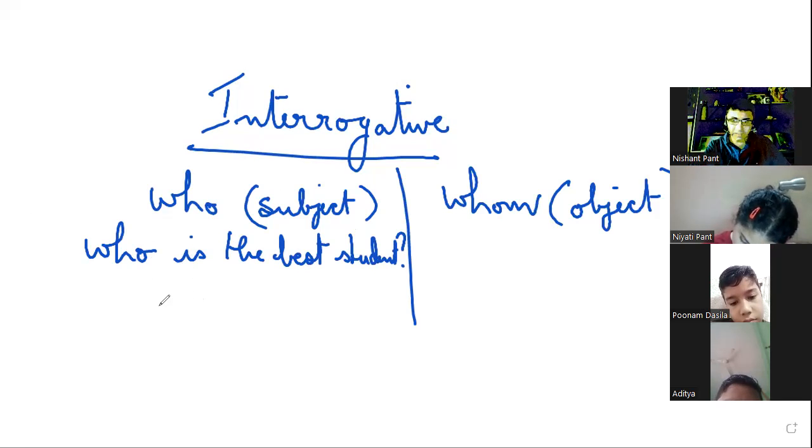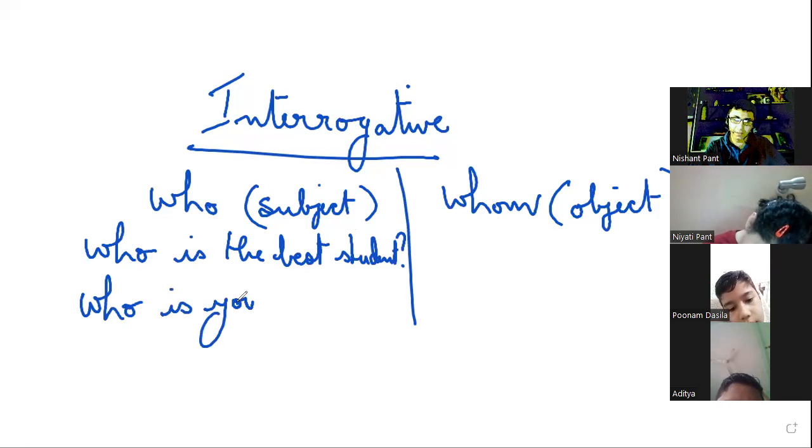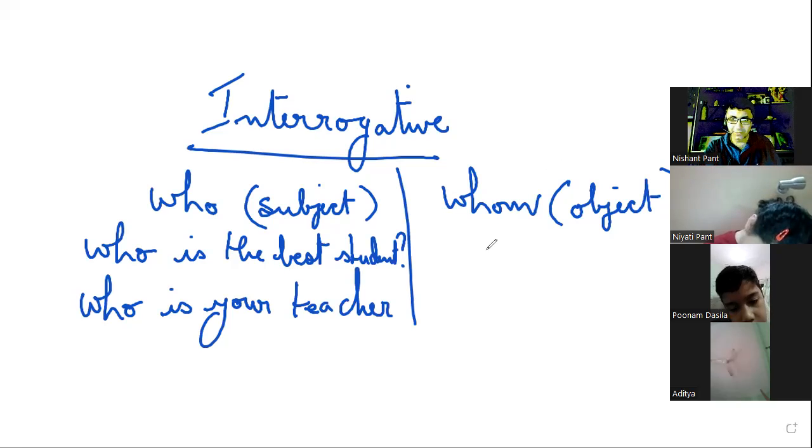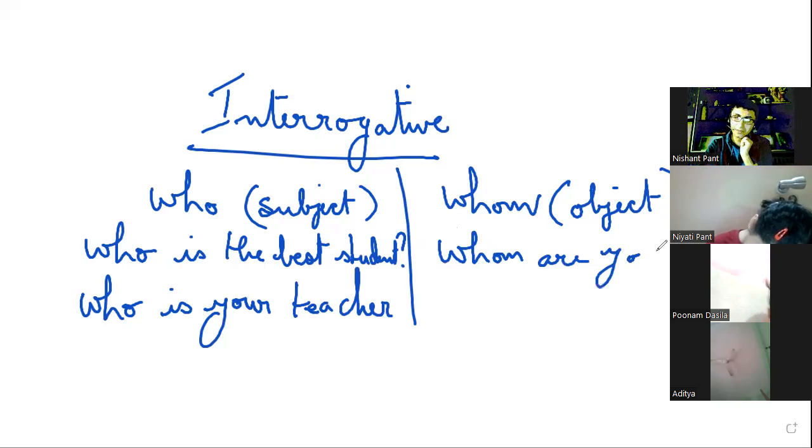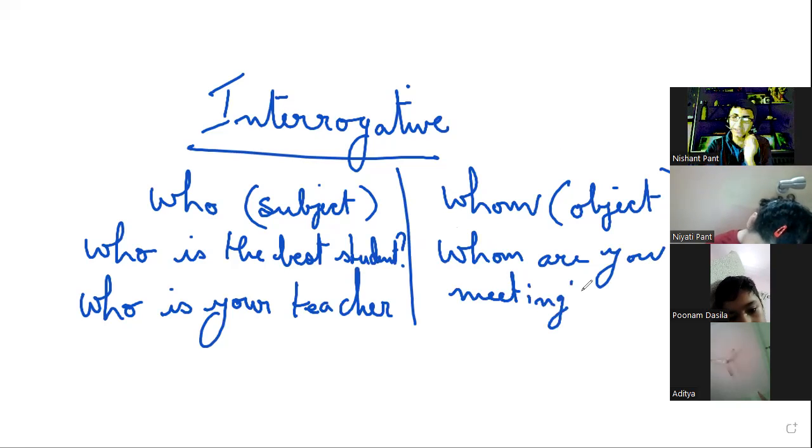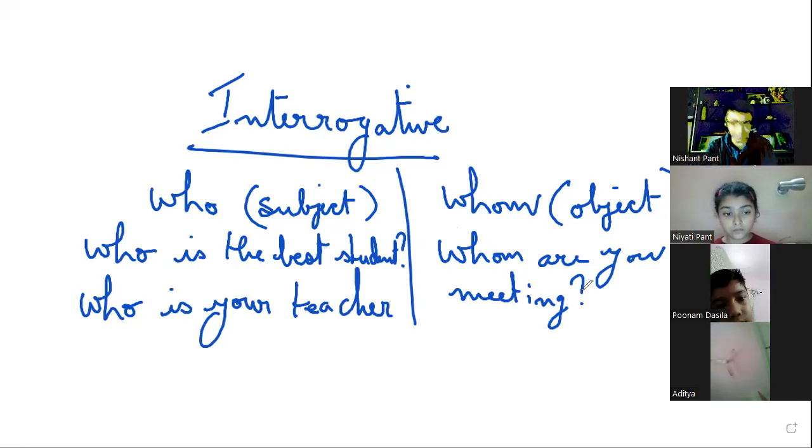If I say, who is your teacher? Again, I'm referring to who, right? He is my teacher. Whom is when you are the subject and you're referring to someone else. Whom are you meeting? The focus of the sentence is not on the person you are meeting. The focus is on you. You are the doer of the action. So whom are you meeting? That is the objective case.